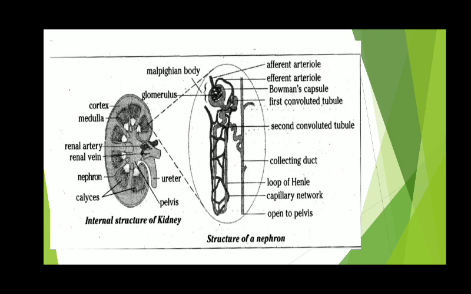The Bowman's capsule contains a bundle of blood capillaries known as glomerulus. The upper end of the glomerulus is attached to the renal artery, and the other end comes out of the Bowman's capsule as a blood capillary and surrounds the tubule of the nephron, and it finally joins a renal vein, putting urea free clean blood into it.